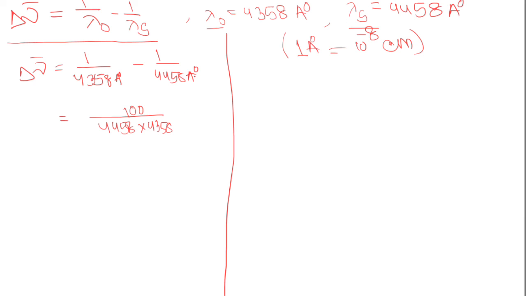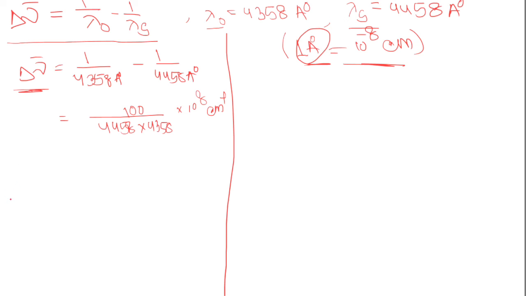In place of 1 Armstrong, I can write this value, so it will be into 10 to the power 8 centimeter inverse. Now this is fixed for this given sample, so we have to find this lambda as.